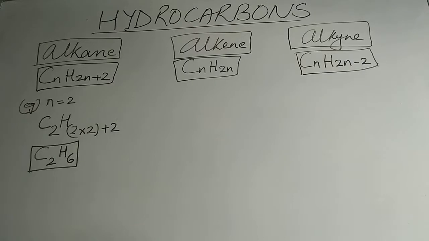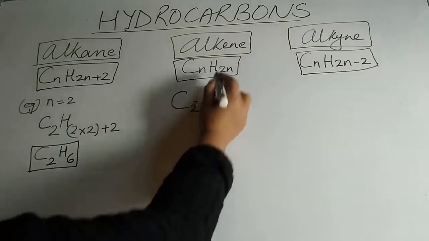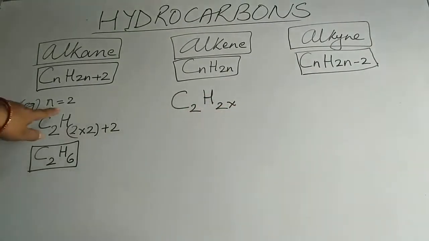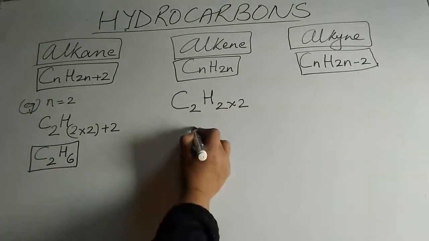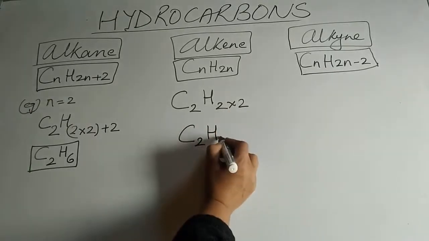Again, N remains 2. We are taking as an example 2 carbon atoms. So, here it becomes C2 hydrogen 2N, the value we have taken is 2. So, this becomes 2. The formula is going to become C2H, 2 2s are 4.